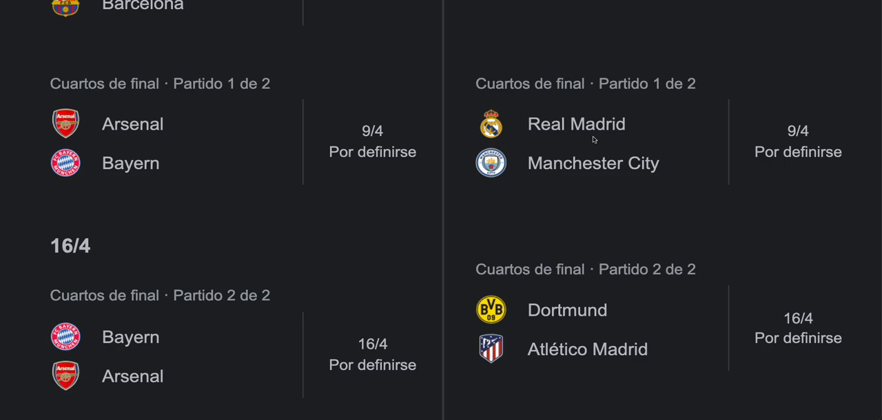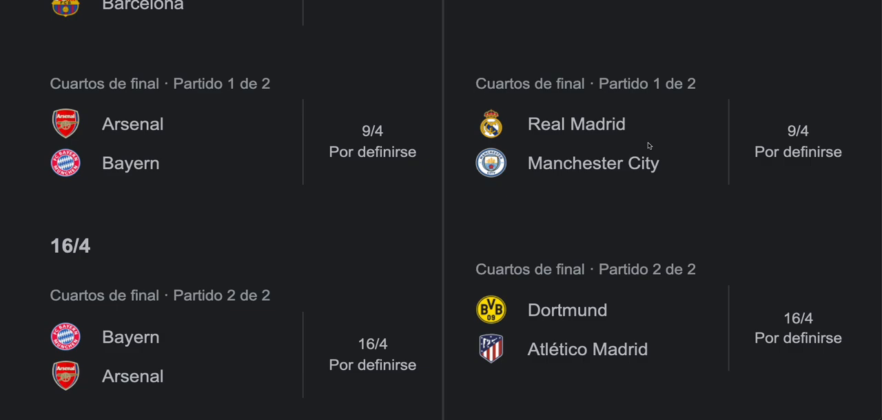But I think that the difference here will be in the first game in Madrid, at the Bernabeu, because this is where I think the game will be defined, because it's when Real Madrid need to get an advantage for the second leg. So I think that in the first leg, the game will finish in a tie, or maybe Real Madrid is going to get the lead in this series.